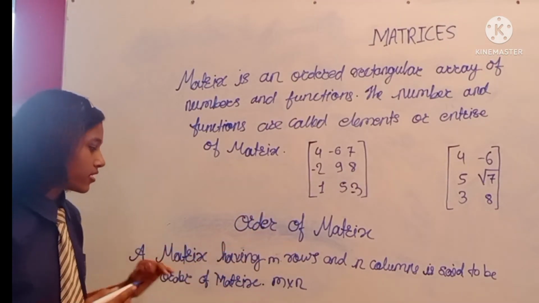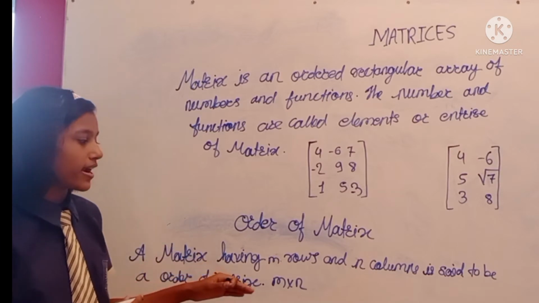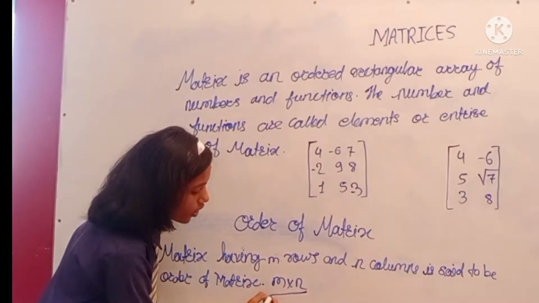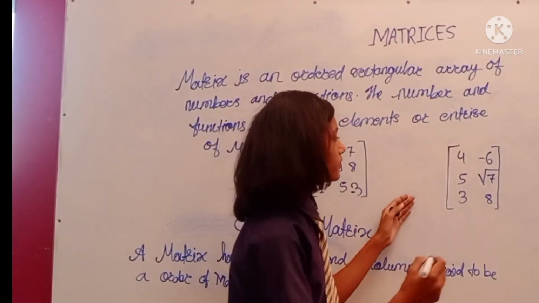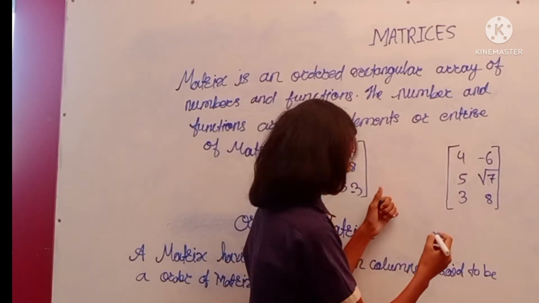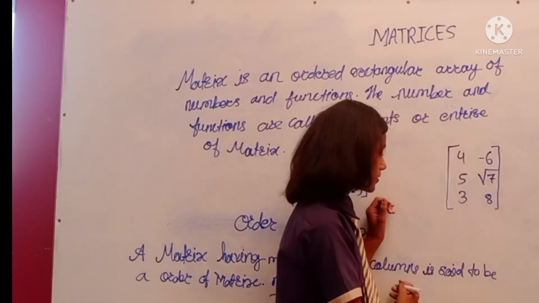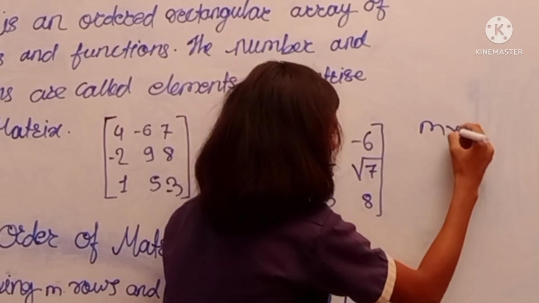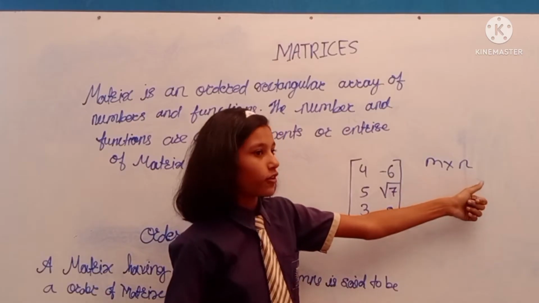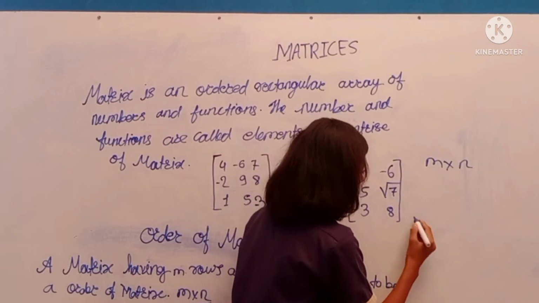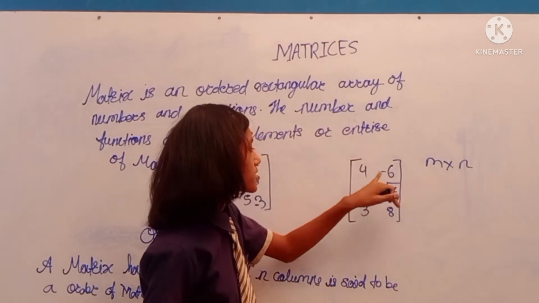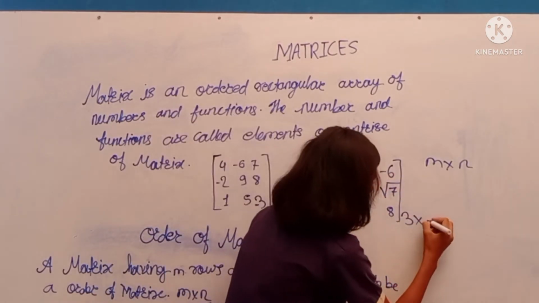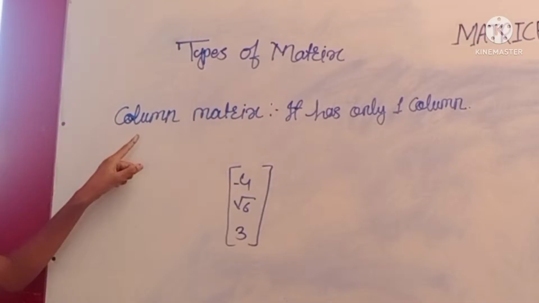Then the order of a matrix. A matrix having m rows and n columns is said to be of order m into n. We write the order of a matrix in this form, m into n. For example, we have to write the order of this matrix. The number of rows multiplied by the columns. M denotes rows and n denotes columns. The number of rows here is 3, so we write 3, into the number of columns here, 2. So the order of this matrix is 3 into 2.